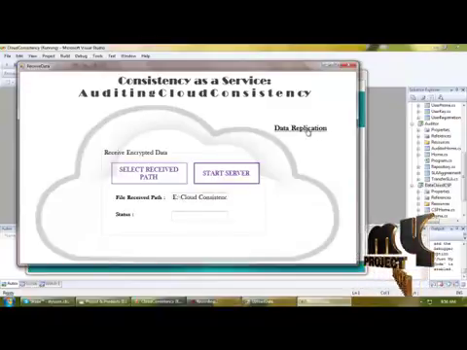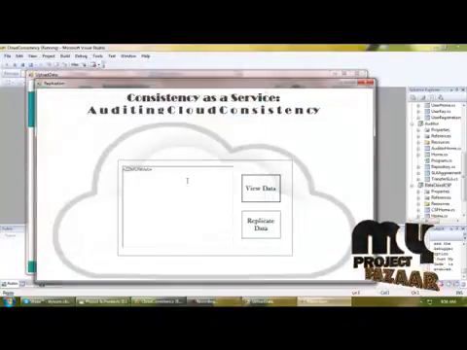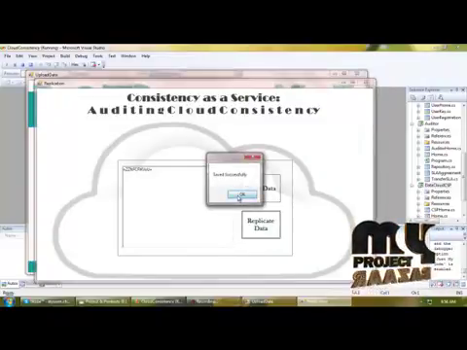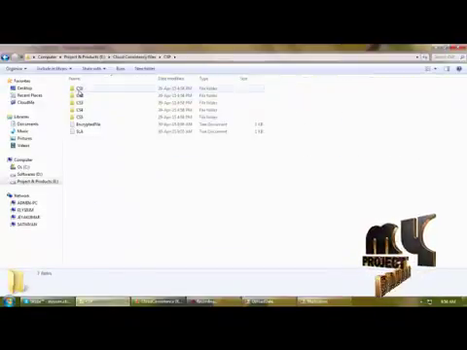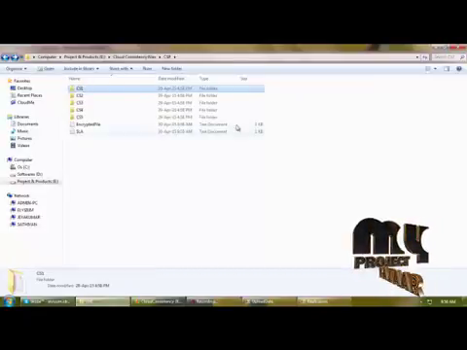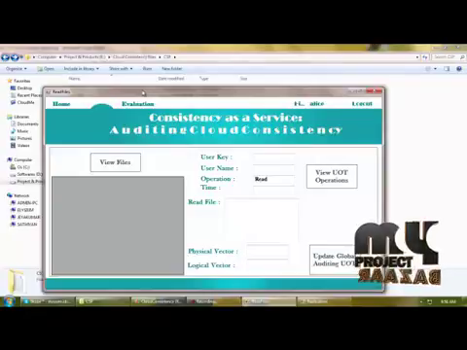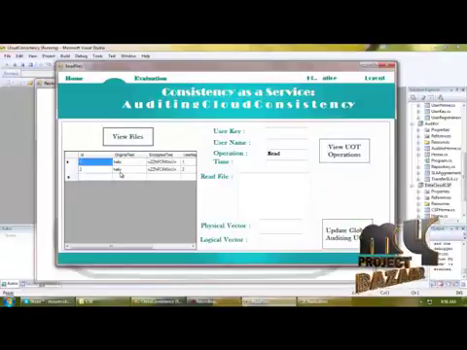And next, data replication. Here the cloud service provider will view the received file and replicate data into multiple CSs, that is multiple cloud services. So the replicated data will be stored in multiple servers' data files. And finally the user can read the data. It is viewable by clicking the file.